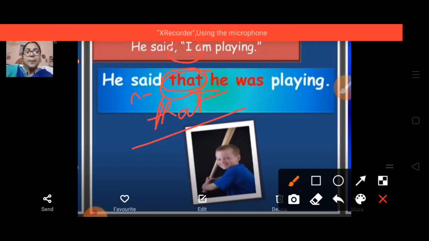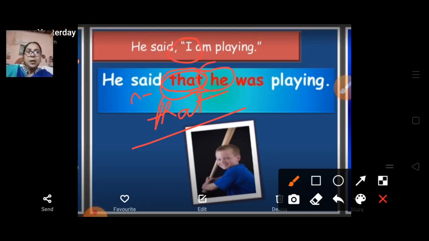I becomes he, because of the gender, because that pronoun is used for the male gender. That is why the reported speech is changed into the pronoun of male gender and it becomes he said that he was playing. Now I becomes he over here.